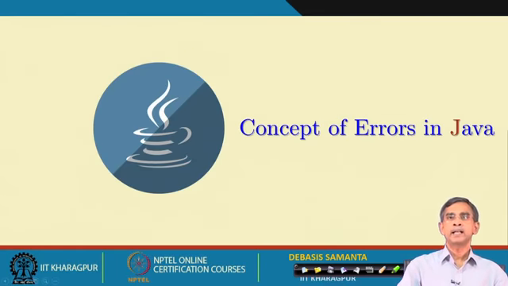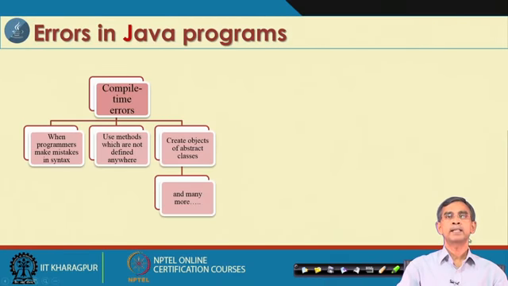Now, exception handling is the way of dealing with errors in the program. Before discussing exception handling, we should understand what we mean by errors in a program. So far as the concept of error is concerned, there are two types of error in Java programs. One is called compile time errors and the other is called runtime errors.